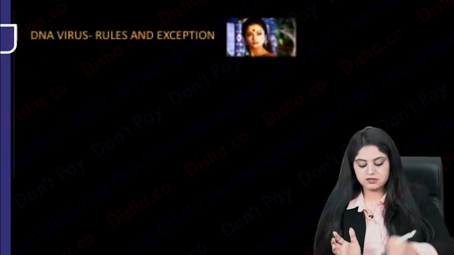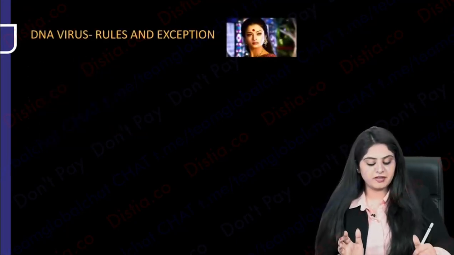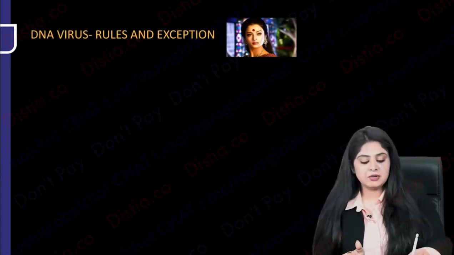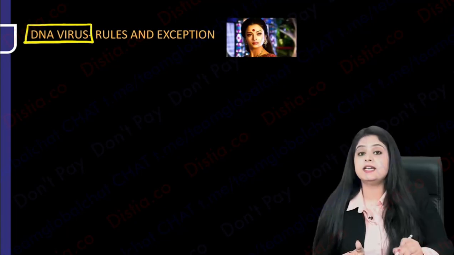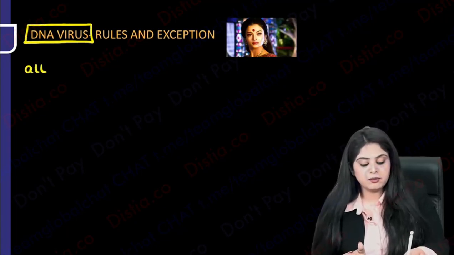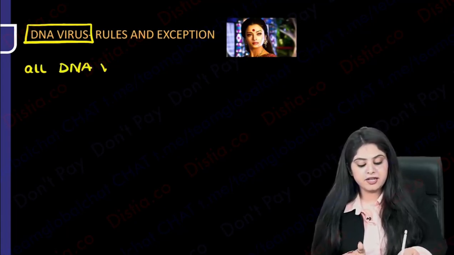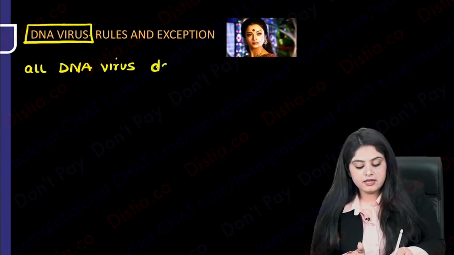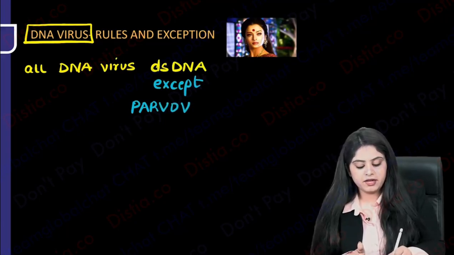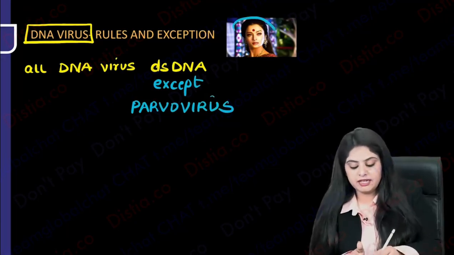Let's move on to the next. We have some rules. What is this, ma'am? Why have you correlated it with Bollywood? Now, didn't I tell you happy viruses, DNA viruses? So now come to some rules. All the DNA viruses are what? All the DNA viruses have a double-stranded DNA except parvovirus. Except parvovirus, and that is how I've related it to Paro.